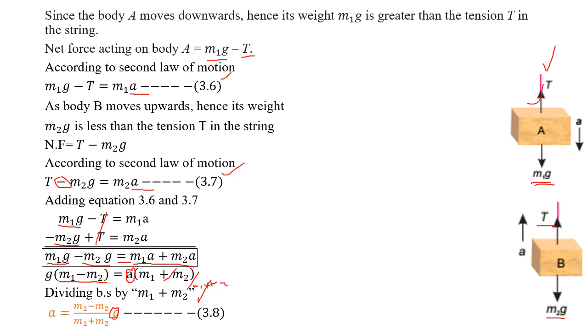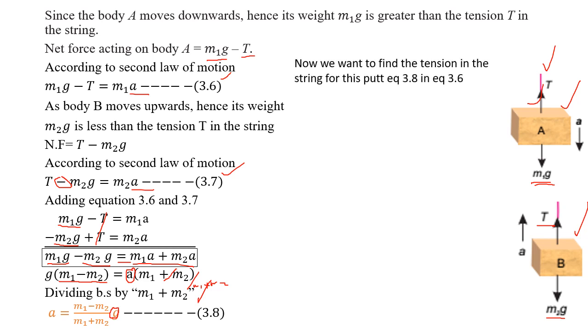Now a question arises: is this acceleration for body A or for body B? We have discussed that both will have the same acceleration. So if you want to calculate the acceleration for this body, you will use this formula, and if you want to calculate the acceleration for body B, you will use the same formula. There is another objective of this lecture, that the student will also be able to calculate the tension. Now how will we find the tension?